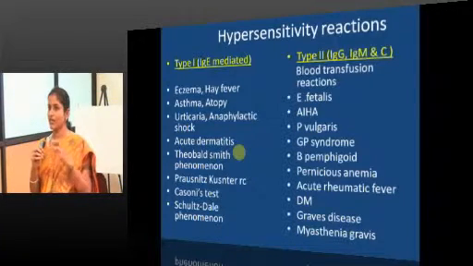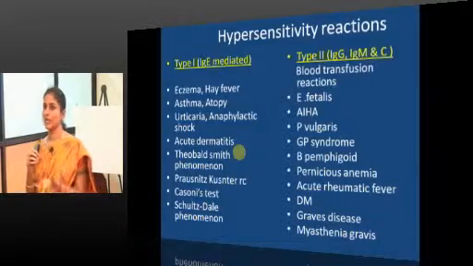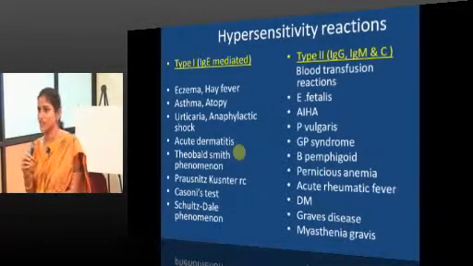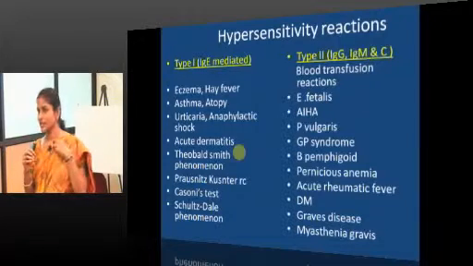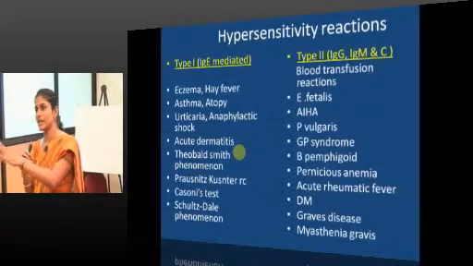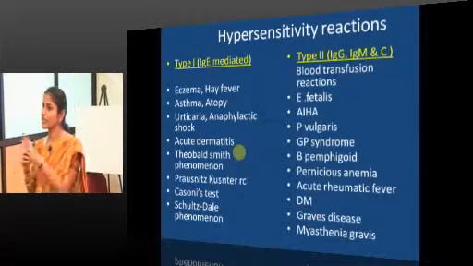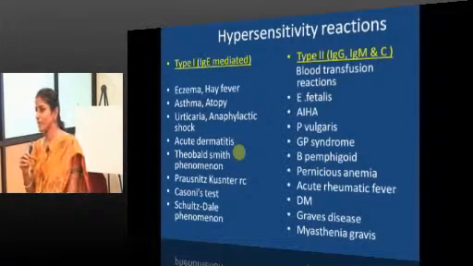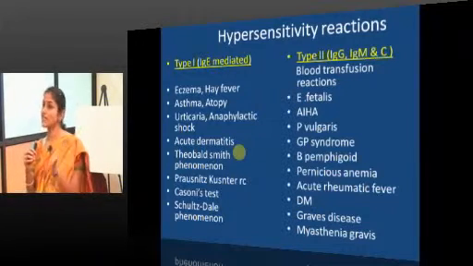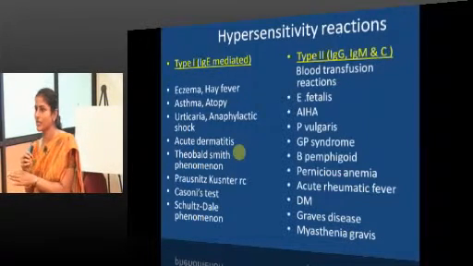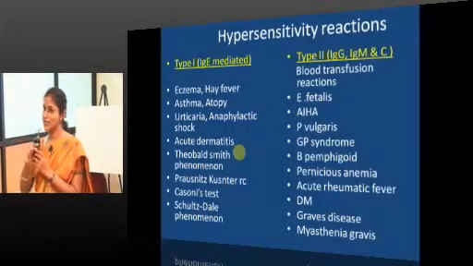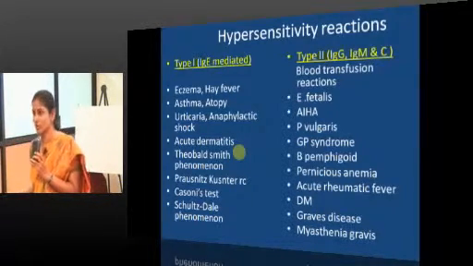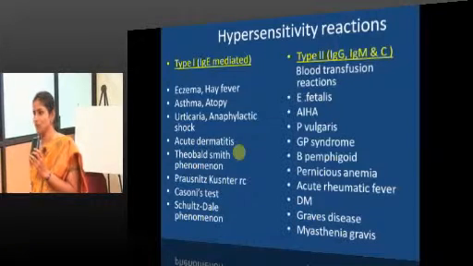For example, Hashimoto's, myasthenia gravis, here again autoantibody formation, Goodpasture's, autoantibodies directly going and attacking the antigen at their sites. All your systemic autoimmune disorders are going to be type 3, that is complex formation in the circulation, they can go and get deposited at multiple sites. So, that is going to result in systemic autoimmune disorders.